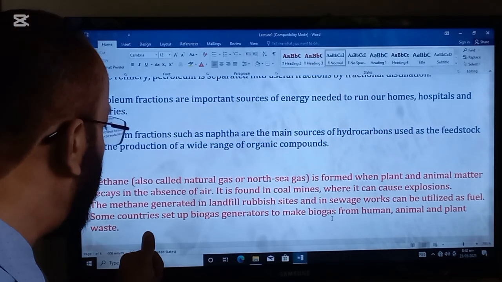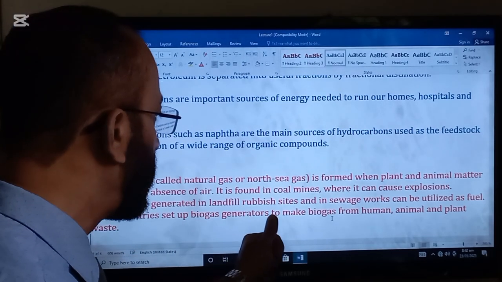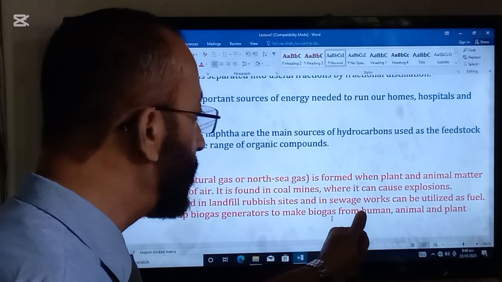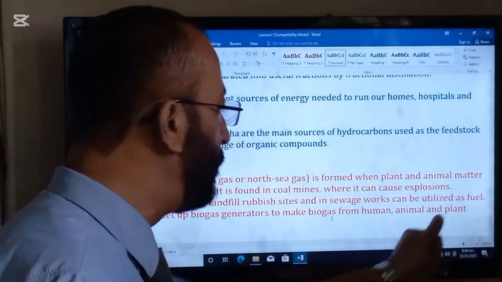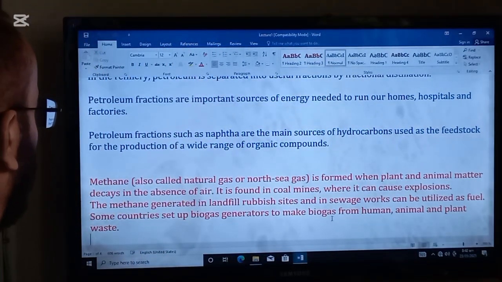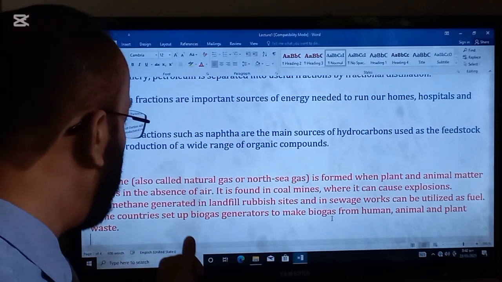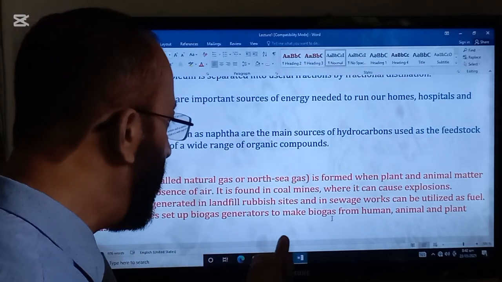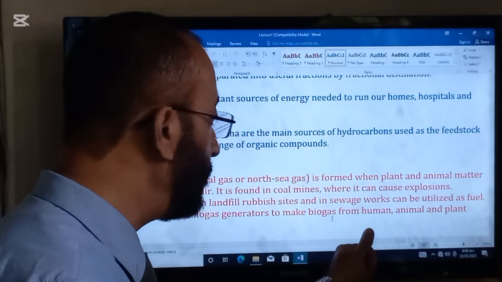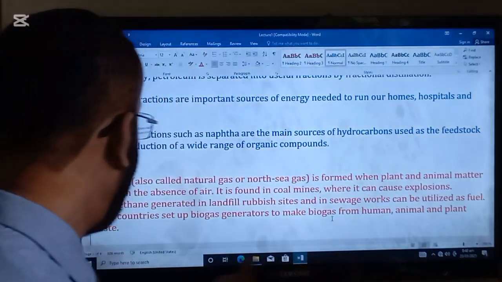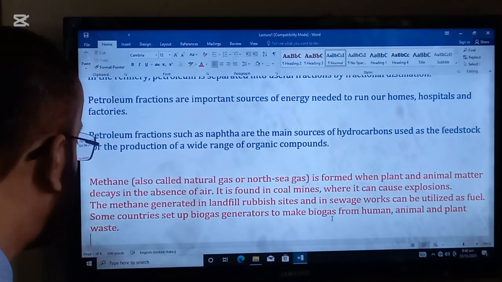The methane generated in landfill rubbish sites and sewage works can be utilized as fuel. Some countries set up biogas generators to make biogas from human, animal, and plant waste.